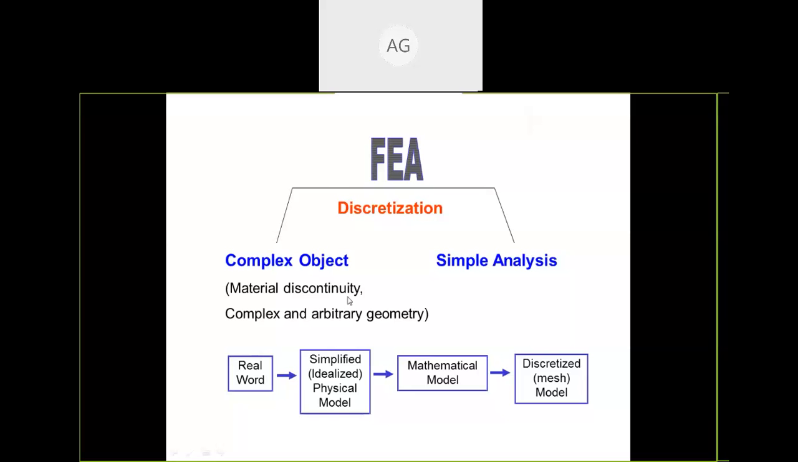So if we want to do any kind of joining process in a bond, we can do that using tools like nut and bolt and all that. That is also being used in that bond. So: real world, simplified physical model, mathematical model, and discretized mesh model.